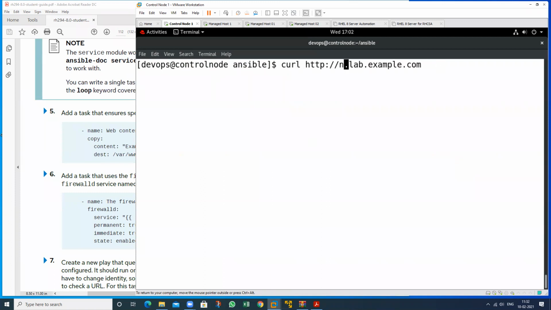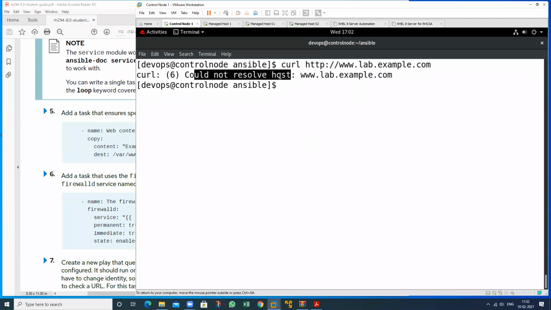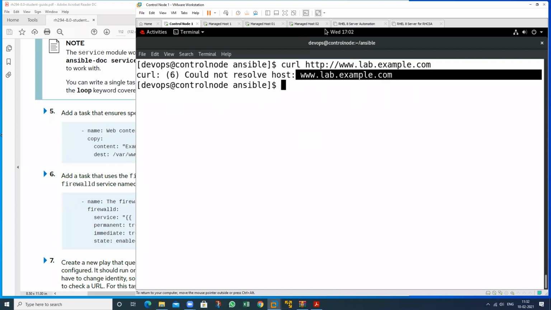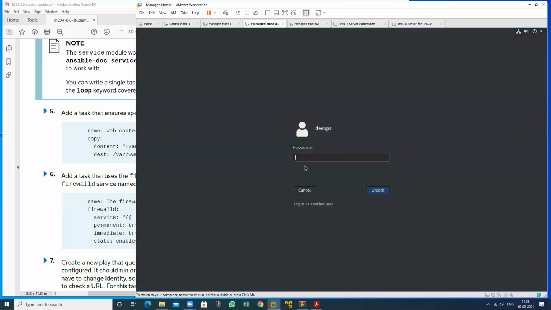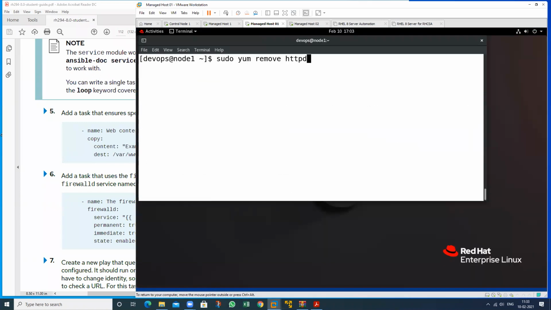I just want to check www.lab.example.com. The host entry is not resolving. So this entry should be maintained in which location? In managed host 1. Where is managed host 1? This one. I will show this in node 1 with vim.